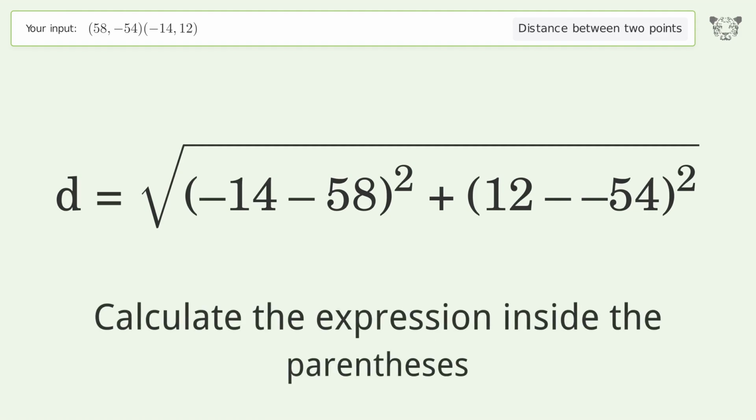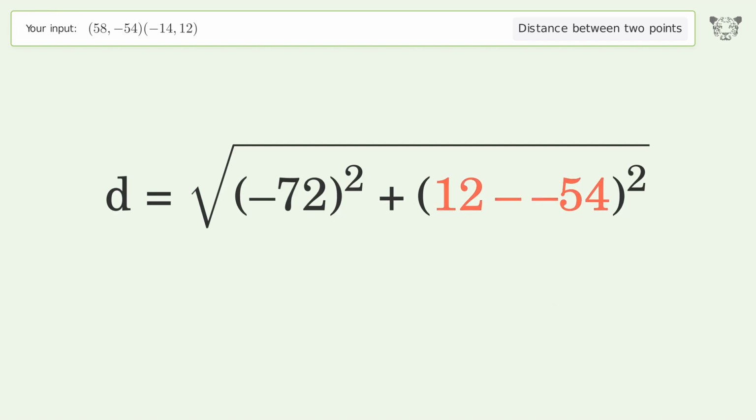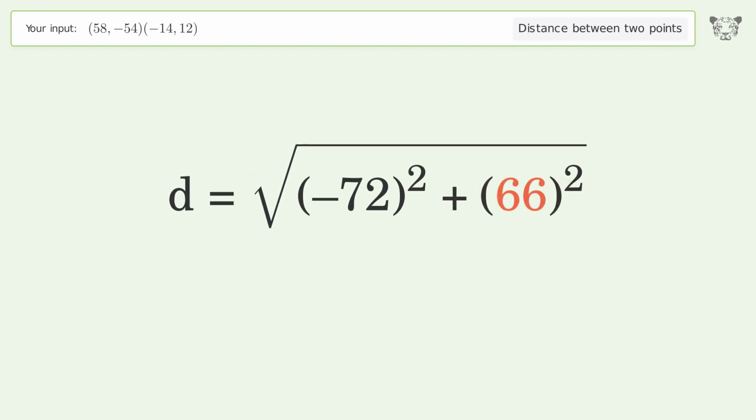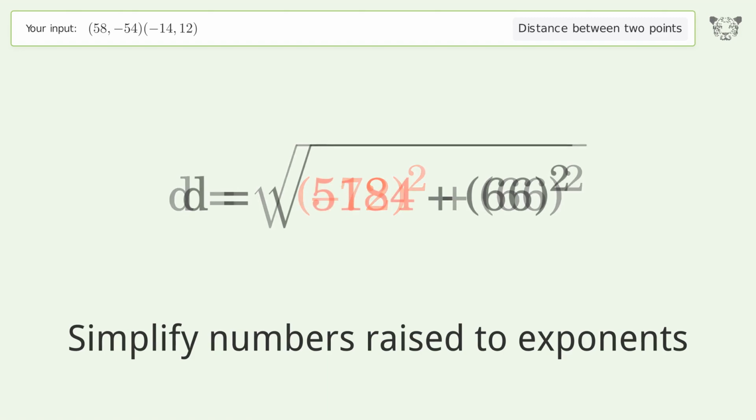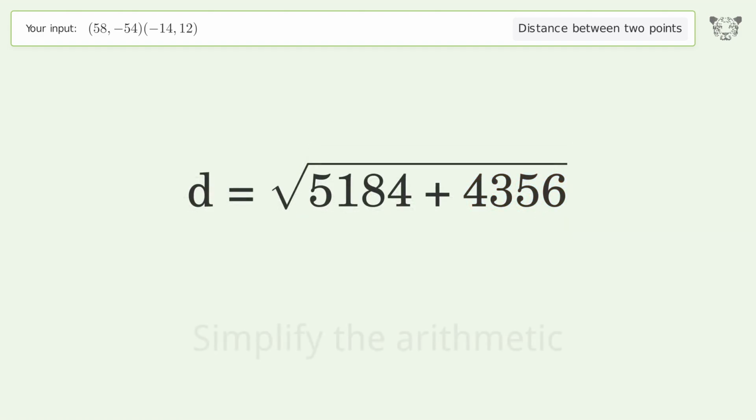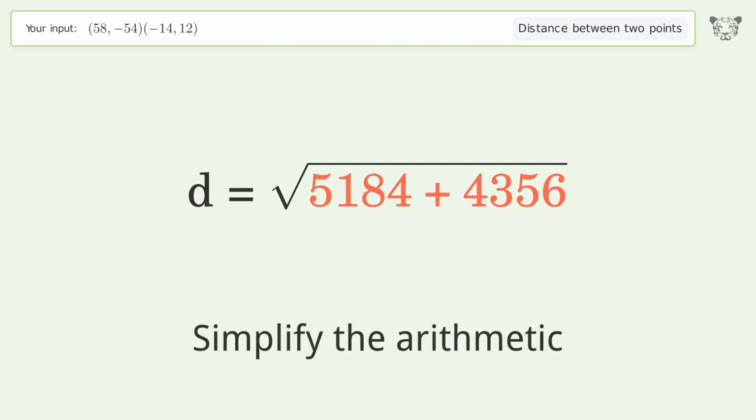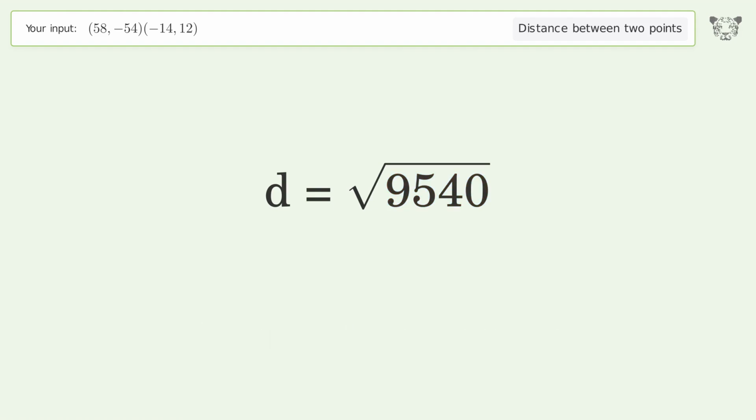Calculate the expression inside the parentheses. Simplify numbers raised to exponents. Simplify the arithmetic. And so the distance between the 2 points is the square root of 9,540, or 97.673.